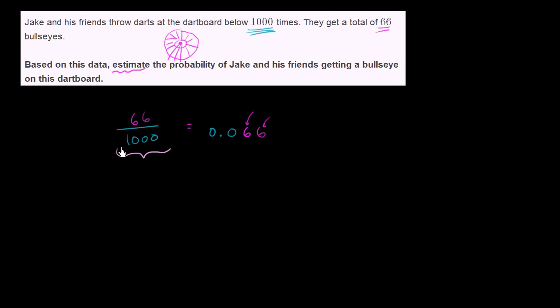When I say sample, they took 1,000 samples of this trial. They could have done 10,000. They could have done 1,000,000. But this right over here is our best estimate of the probability of them hitting the bullseye on this dartboard.